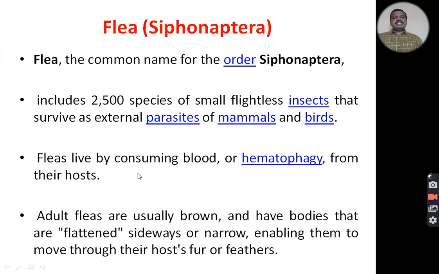Fleas live by consuming blood. They practice hematophagy, that is, they feed on the blood of birds and mammals, their hosts. The adult fleas are usually brown in color and have flattened bodies. The sideways are quite narrow, enabling them to move through their host's fur or feathers.